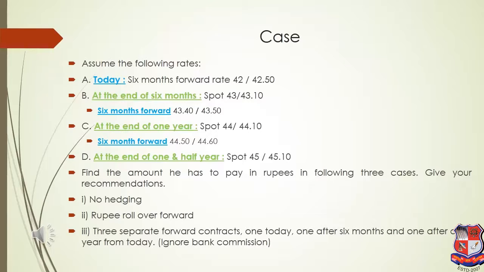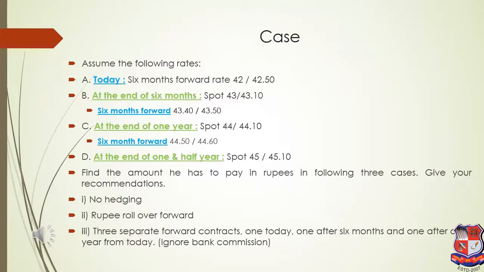And on 30th June, if somebody wants to enter into another 6-month contract, that means the expiry will be 31st December. So today is 1st January, at the end of 6 months means 30th June, and on 30th June the contract for the next 6 months, that means the contract for 31st December, is available at 43.4 and 43.5.